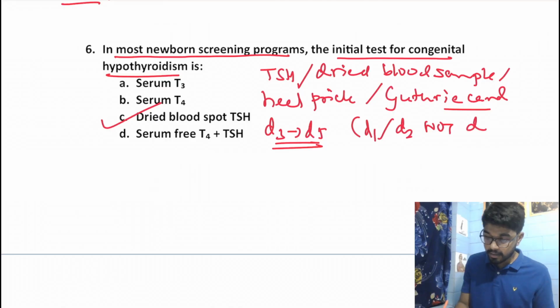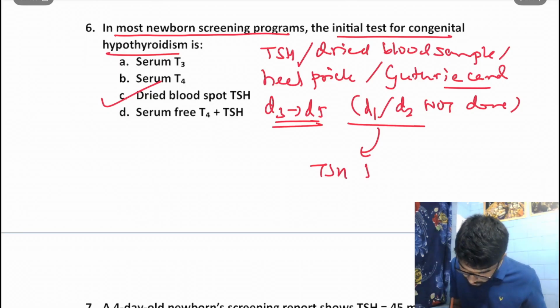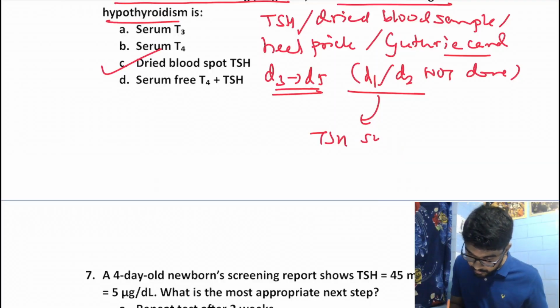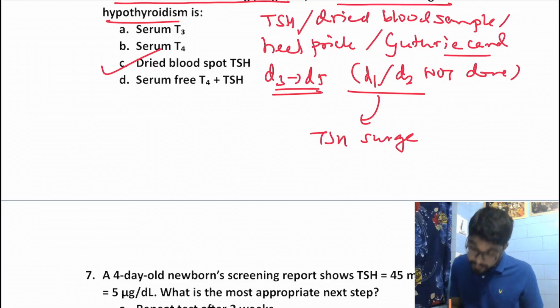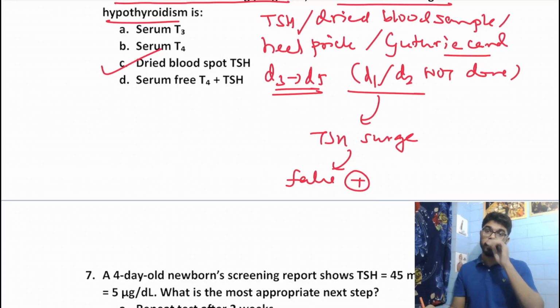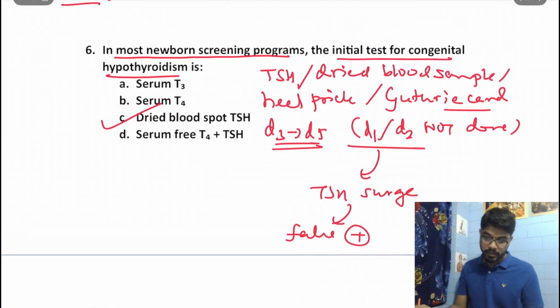Not done on day 1 or day 2, because on day 1 and day 2 there is a physiological TSH surge in the baby. This would result in false positive values. That's why on day 1 and day 2 we do not conduct this screening test, right?